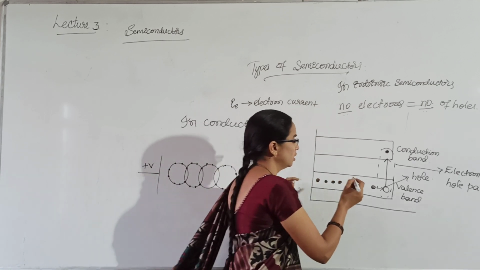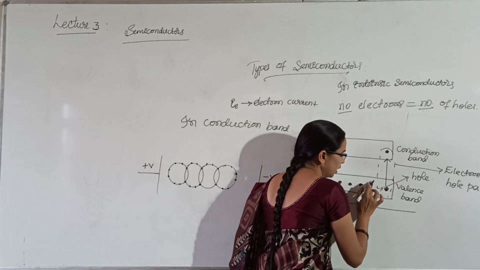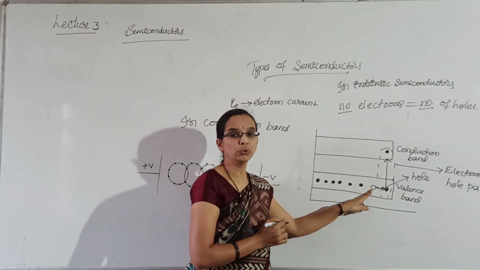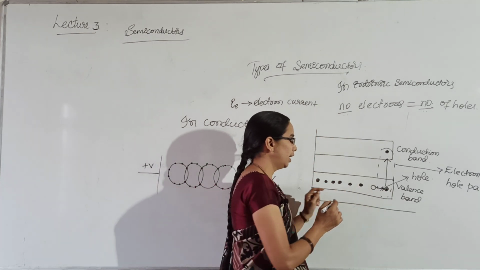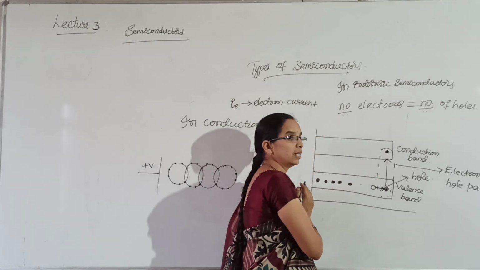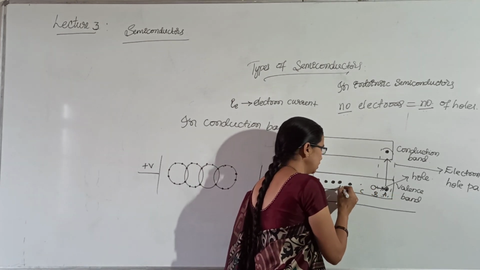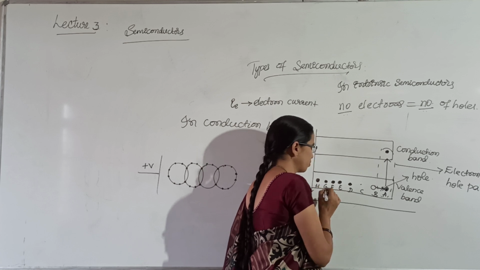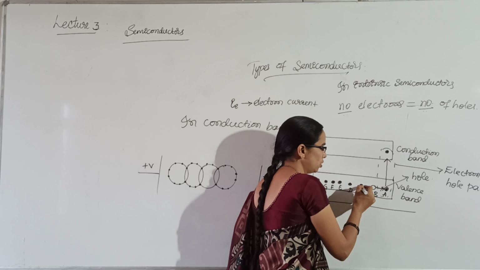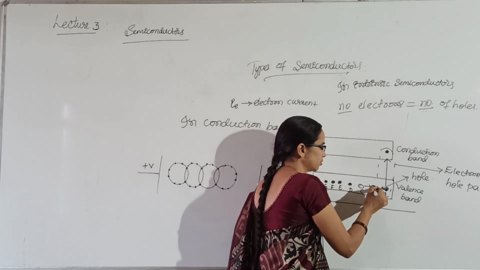That means the electron will move to this position and the new hole is created here. And again, the neighboring atom's valence electron, I will just name it A, B, C, D, E, F, G, H. This electron is attracted towards this hole and it will move to the hole and the new hole is created here.